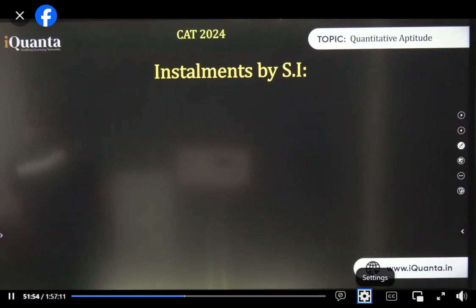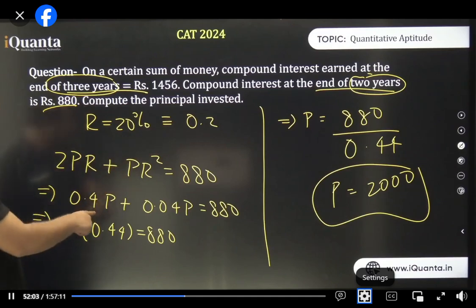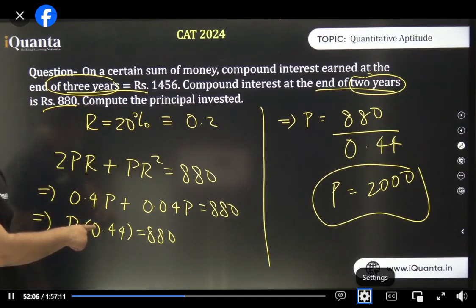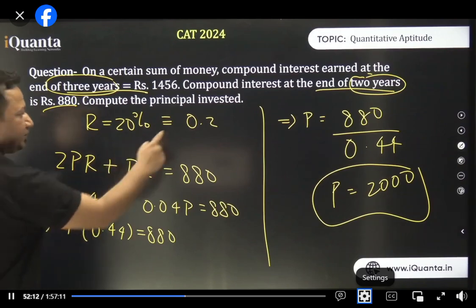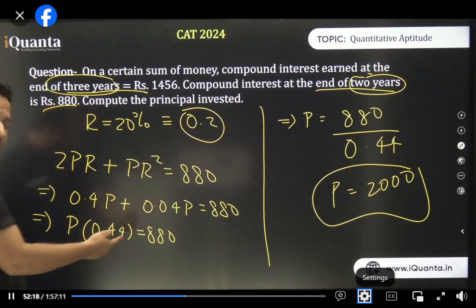फॉर्म लिख दो. कौन सा फॉर्म? 0.4 कैसे आया? कहाँ आया 0.4? 2 times 0.2 is 0.4, no? Shelly, what happened? 0.2, I put it here, 2 into 0.2 is 0.4, and 0.2 ka square is 0.04.